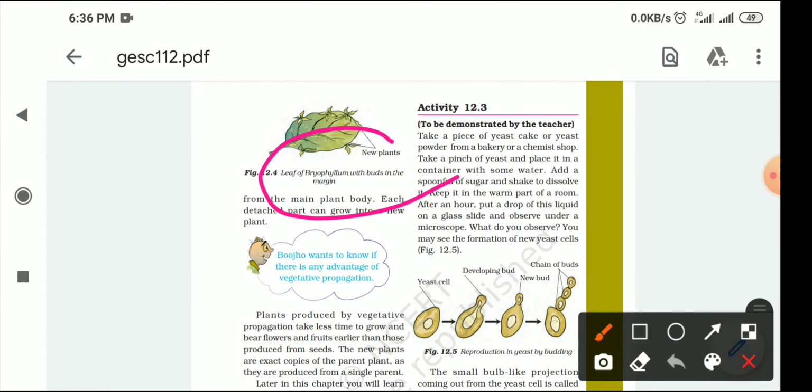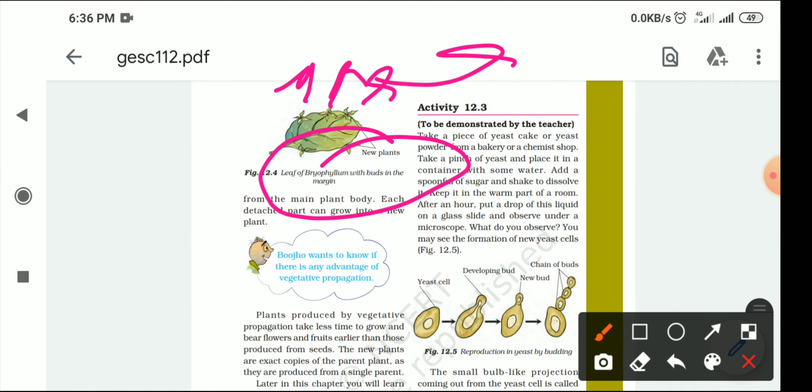Even in Bryophyllum you can see these are the leaves, and behind the leaves so many small new plants are coming, and after some time these new plants grow up and become individual plants.